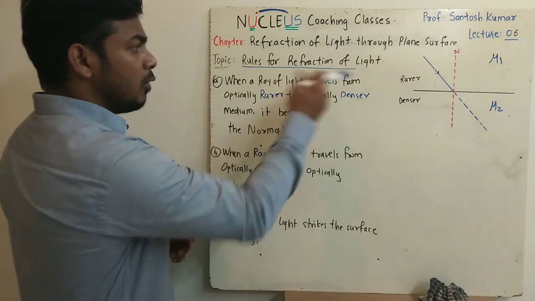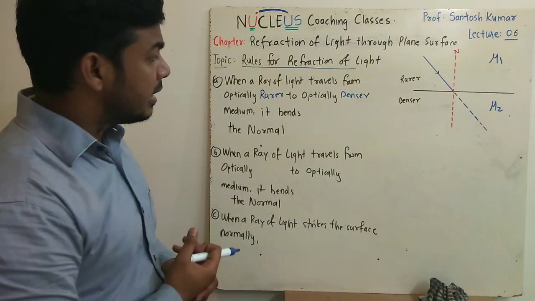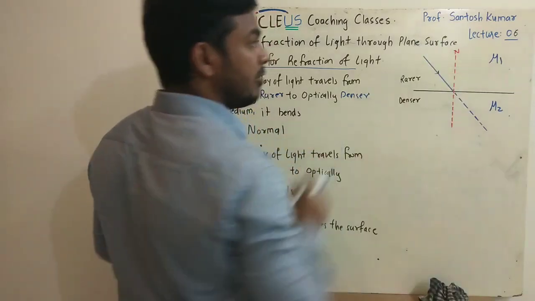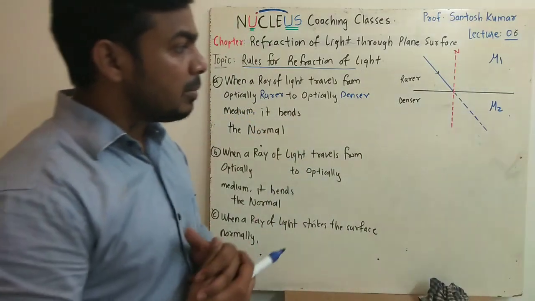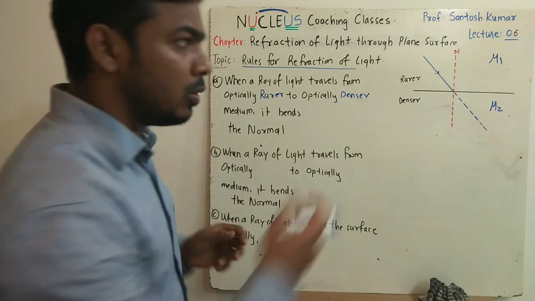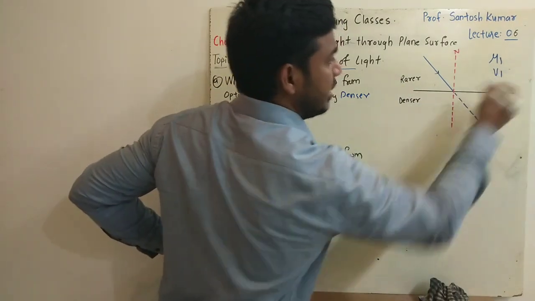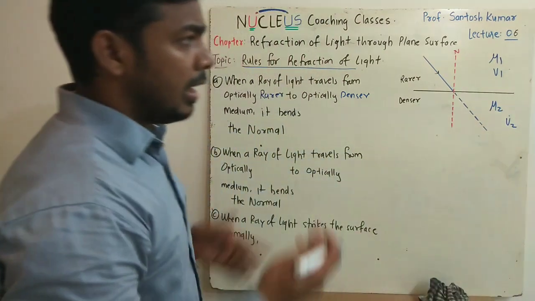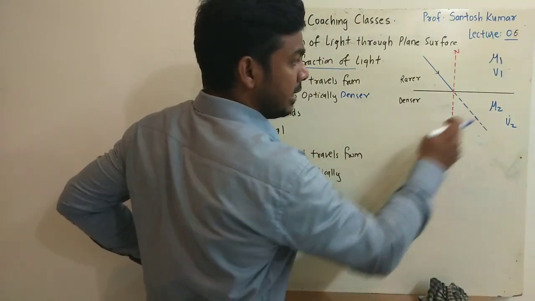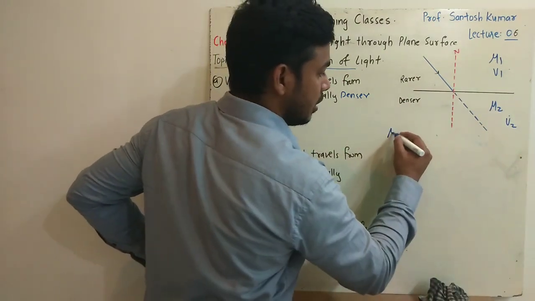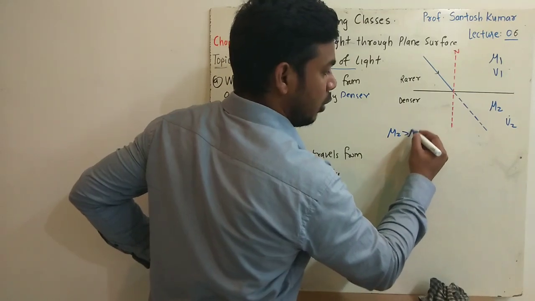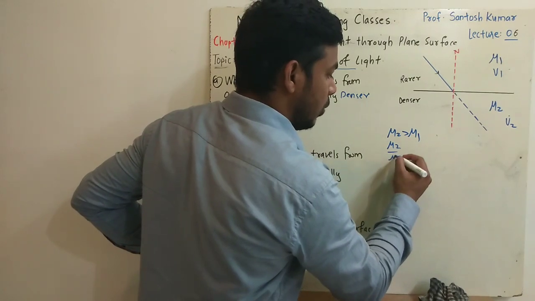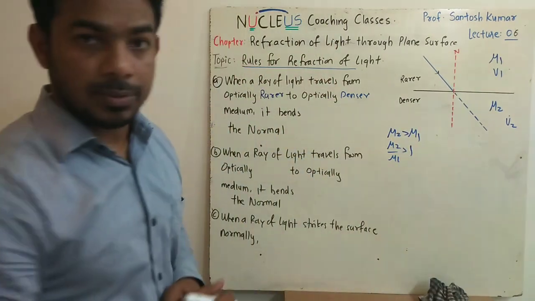So consider a ray of light traveling from an optically rarer medium to an optically denser medium. For the rarer medium I have taken refractive index mu1, for the denser medium refractive index mu2. Let the speed of light in the rarer medium be v1 and in the denser medium be v2. Now we already know that since medium 2 is denser, the value of mu2 will be more than mu1, and we can say mu2 upon mu1 will be more than 1.